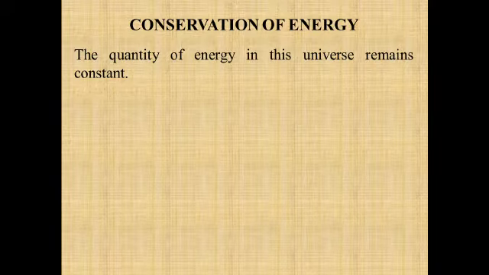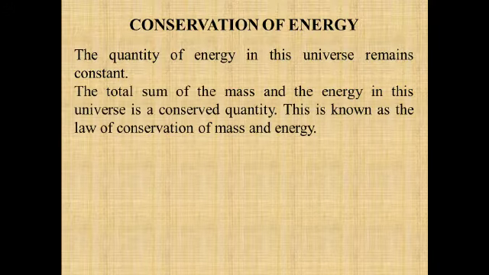Now let's discuss what is conservation of energy. As we have studied in the interconversion of energy, energy is converted from one form to another. So we can say that the quantity of energy in this universe always remains constant. The total sum of mass and energy in the universe is a conserved quantity. This is known as the law of conservation of mass and energy.